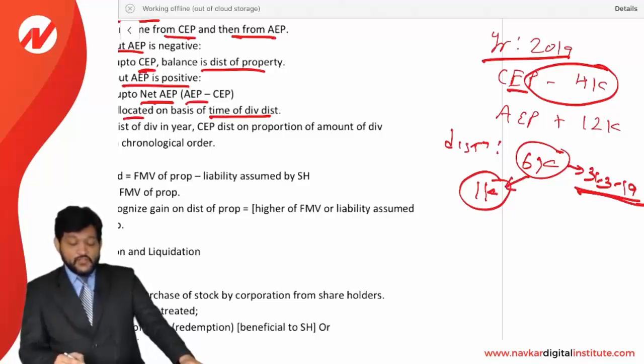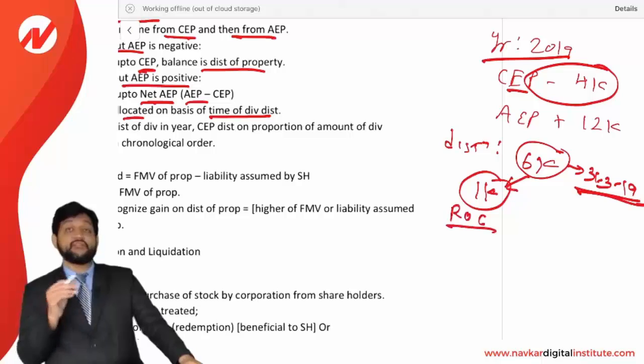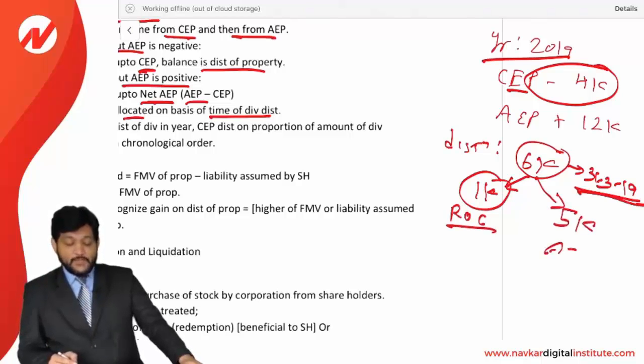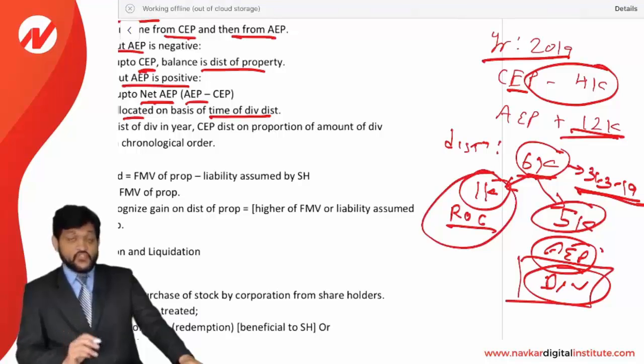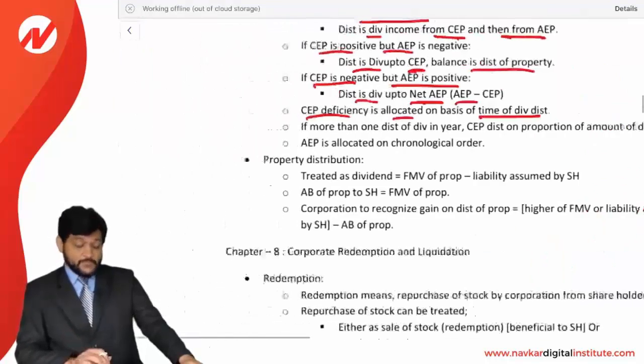So out of 6,000, 1,000 is considered as a return of capital. Why? Because it is negative 1,000. So it will be considered as a return of capital and the remaining 5,000 will be considered as AEP. So it is going to be a dividend because AEP is a positive 12,000. So it is going to be a dividend income. So out of 6,000, 1,000 will be return of capital and 5,000 will be dividend income. So just be very clear, it is according to time.